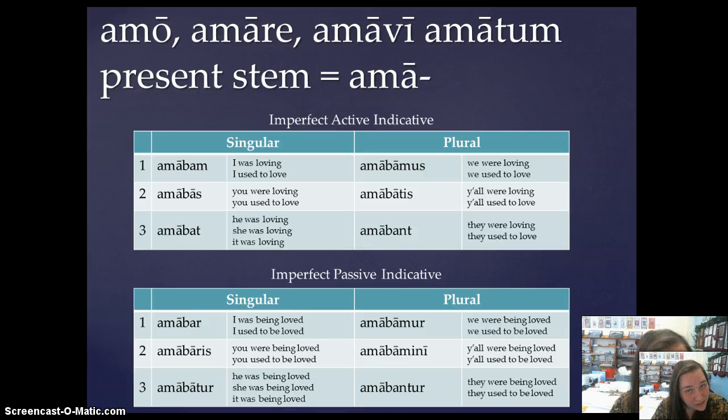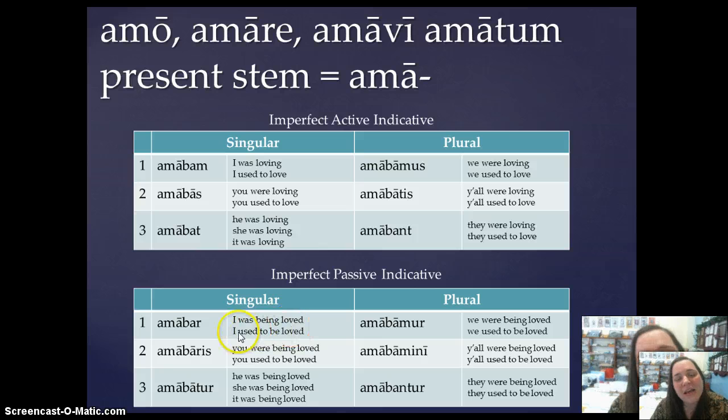Now, let me take a second to remind you that, as always, you should be writing out these charts in full, the translation included, okay? We've had some little hiccups with some of you guys in the last couple of weeks, so I want to make sure I'm being super clear about the expectation. Okay, amabar, I was being loved.